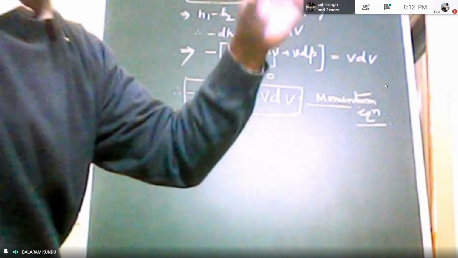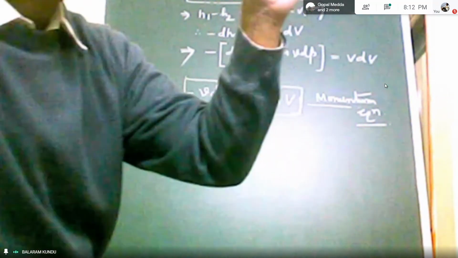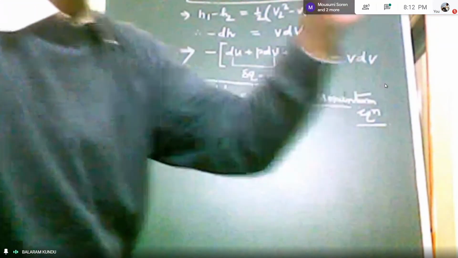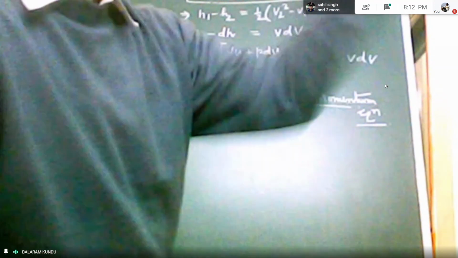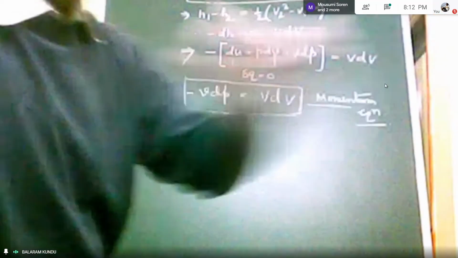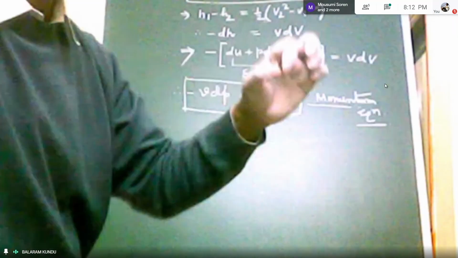Okay. So if expansion takes place, then what will happen? So what process is there to expand? What process? So whether it is P V to the power n equal to constant, or P V to the power gamma equal to constant, or PV equal to constant. So isothermal process, or reversible adiabatic process, or adiabatic process, or polytropic process.